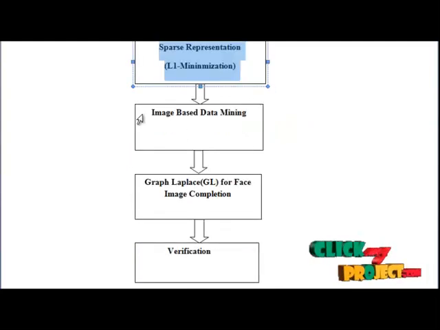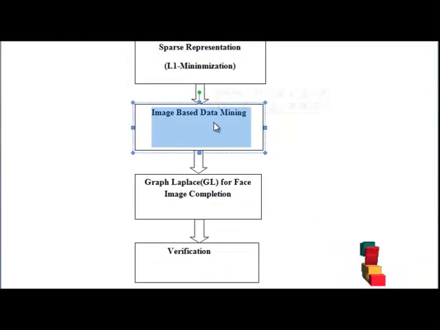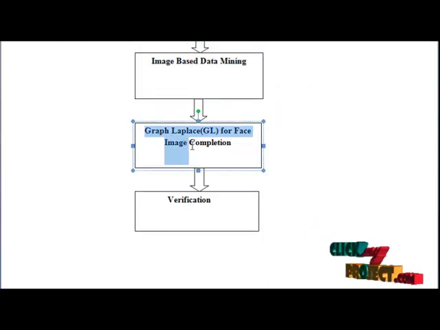And the next step is image-based data mining. In this step, we will find the best match patch for guiding the synthesis of missing parts on occluded phases from the images chosen based on sparse representation classification. The patch is obtained to guide the in-painting work of the damaged part on the occluded phase. Our goal is to find the best match patch in the SR data pool, which fits its neighborhood with the least SSD.